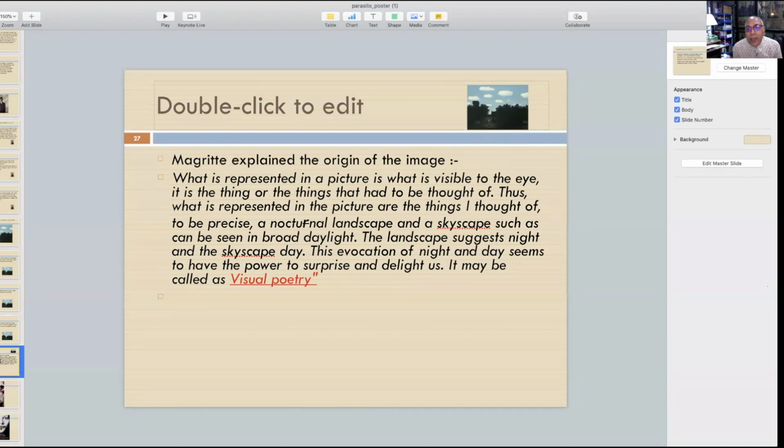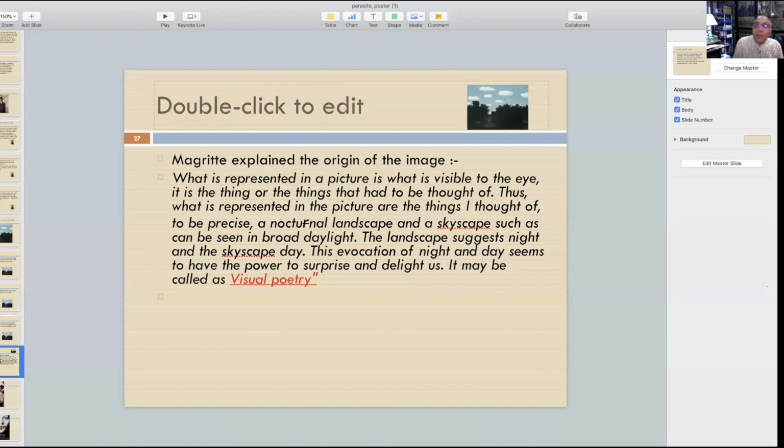The evocation of the night and day seems to have the power to surprise and delight us. It may be called visual poetry. Why do we call it visual poetry? Because in a poetry there is no logic. Now whichever poetry you read, in it someone sees the moon and stars, someone sees the moon in the eyes, someone sees something else. So it is more of a comparative study. It is more of an alankar, as we call it in Hindi. I don't know what you will say in English. So it's very poetic in the sense where the meaning will not be literal.